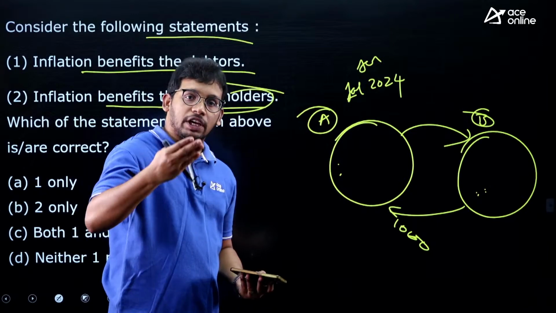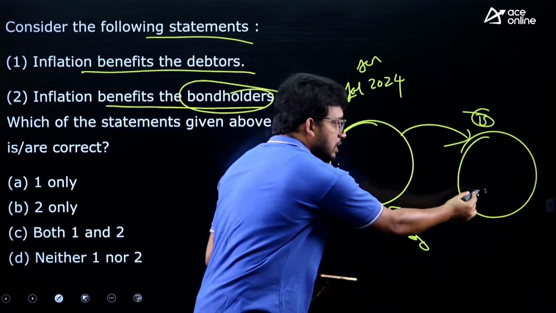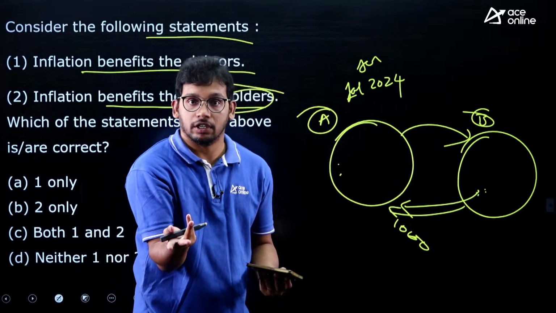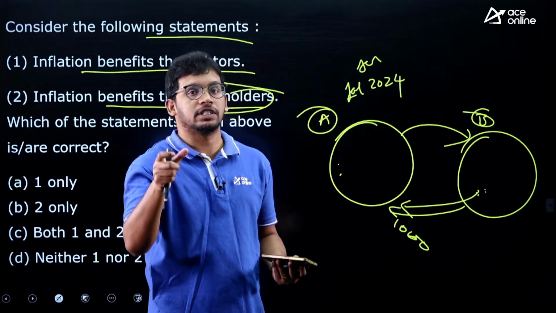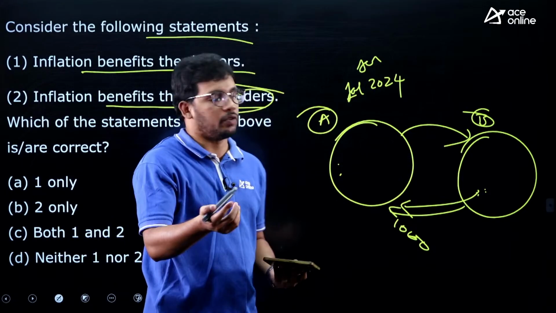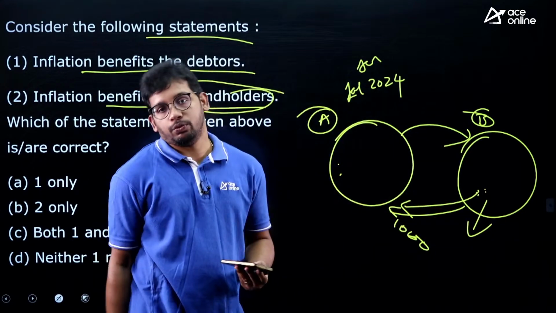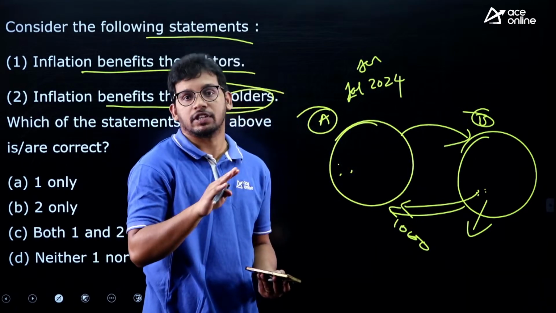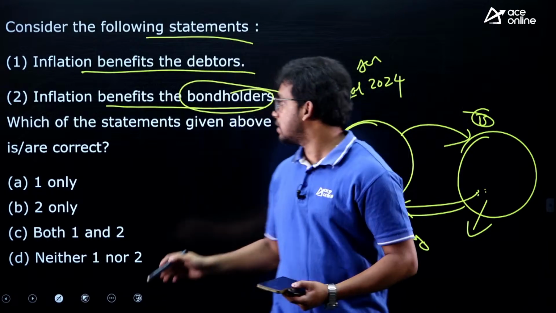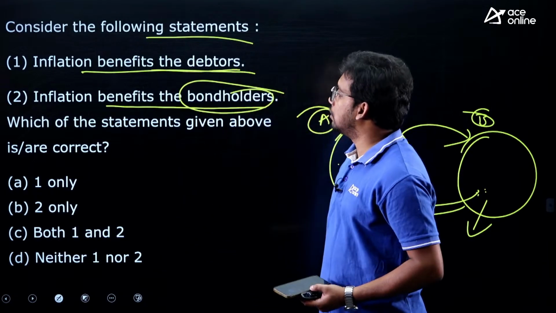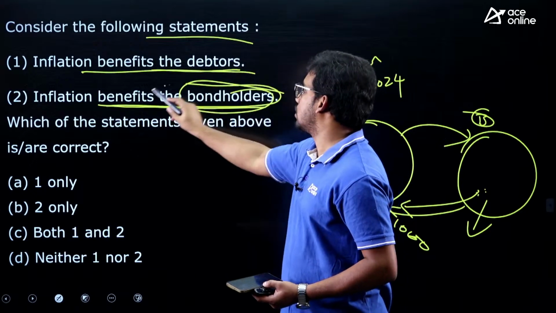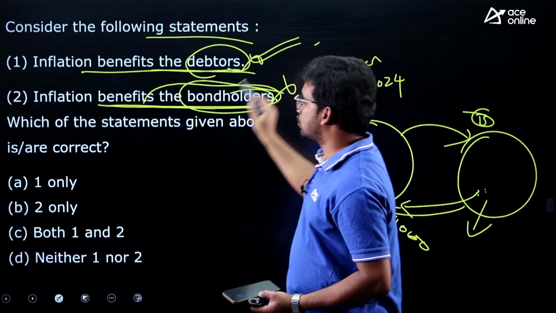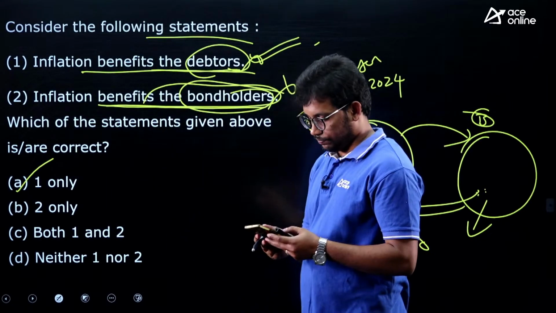Now because of inflation, meaning an increase in prices, as this person has given the money, he is going to get only the promised amount, not the 4% or 6% inflation. So he is at a negative. He is not benefiting from inflation because he will not get extra money, but the debtor is going to pay only the normal money. So inflation benefits the bondholders, wrong, but debtors, yes, the one who took the money benefits. So the answer is 1 only, correct.